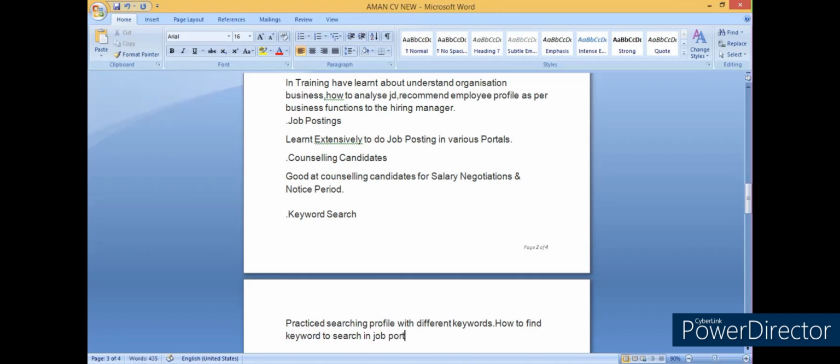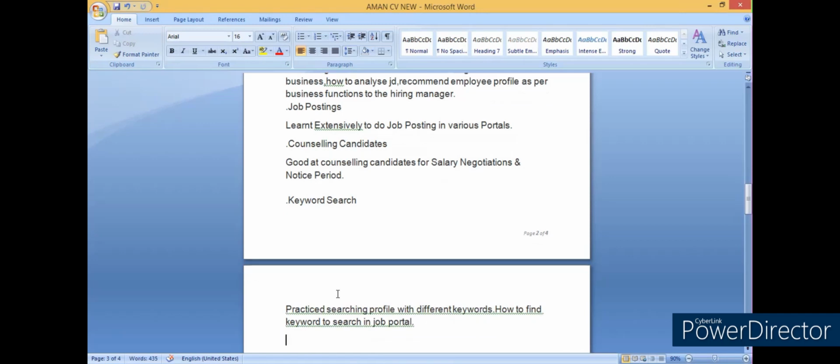This you have learned, right? You can mention it like this. So any additional points, any additional words, any additional thoughts that you think, you can put in the document.